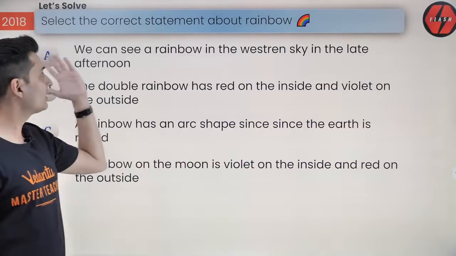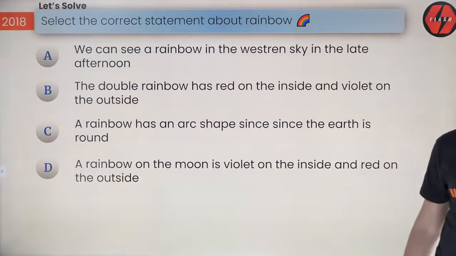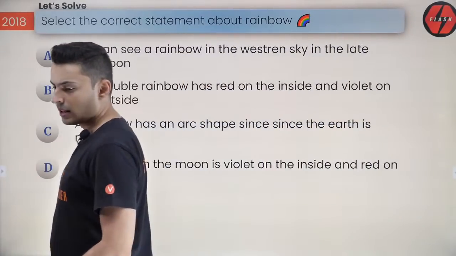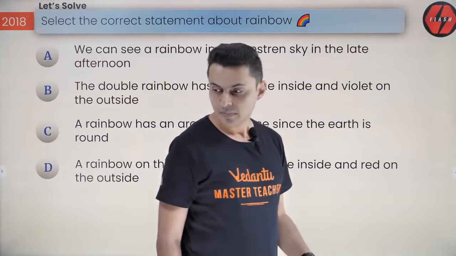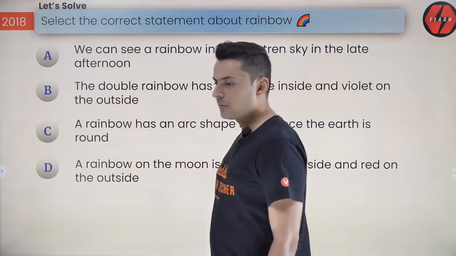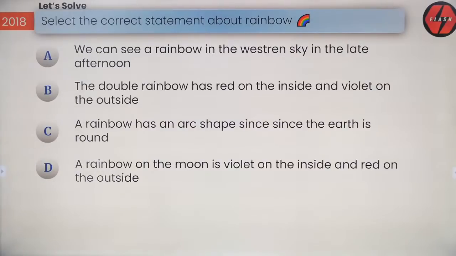Now, how many of you have actually seen a double rainbow? I'm pretty sure everybody has seen a rainbow, but have you seen a double rainbow? How many of you have seen a double rainbow? Yes, think about it. Okay, some of you are saying B, some of you are saying D.